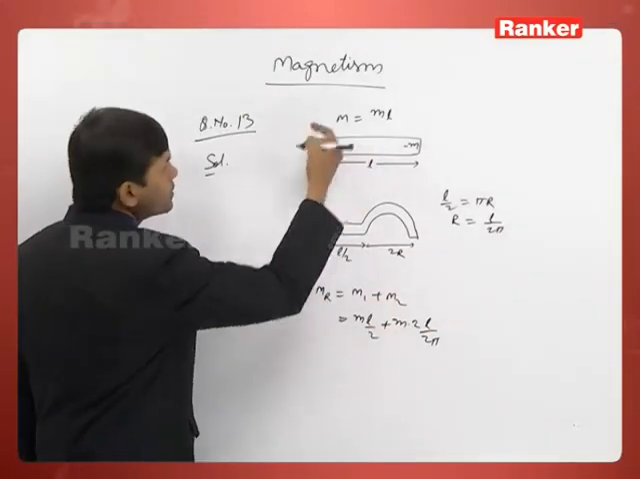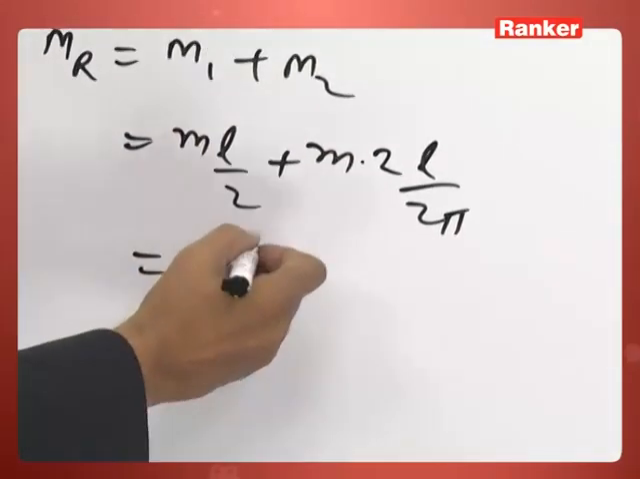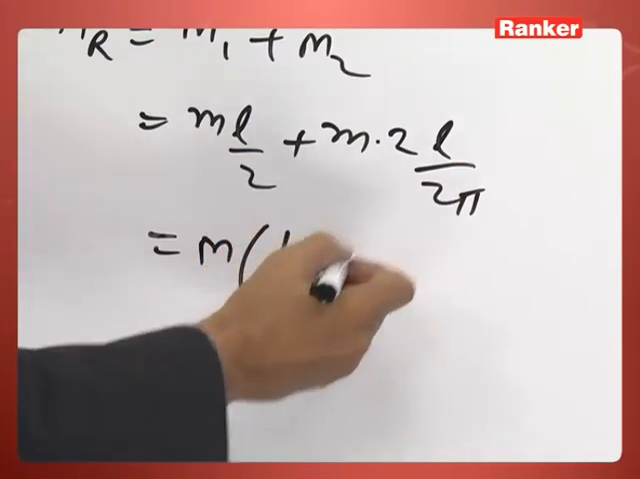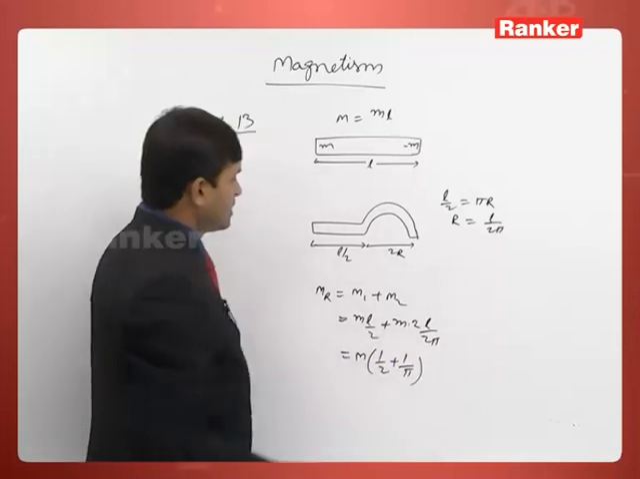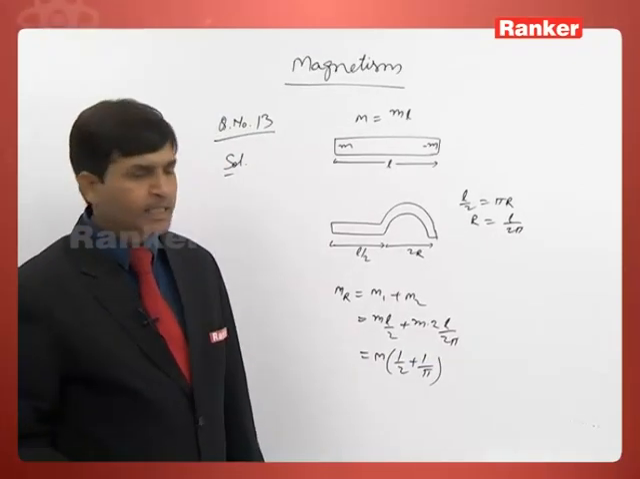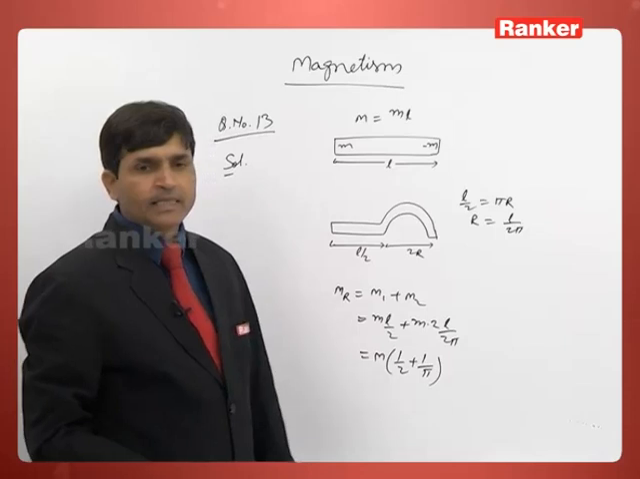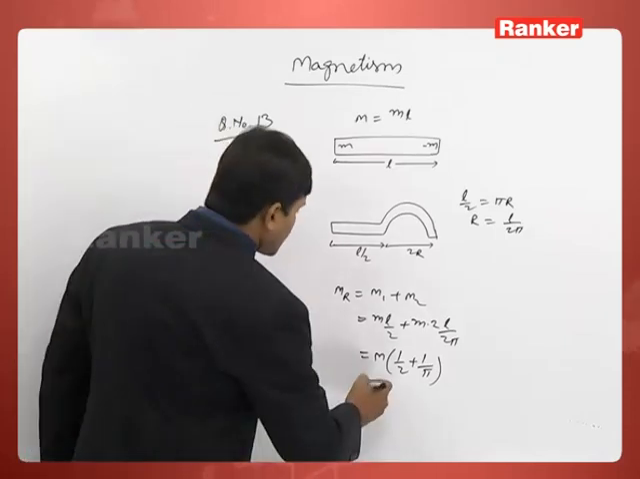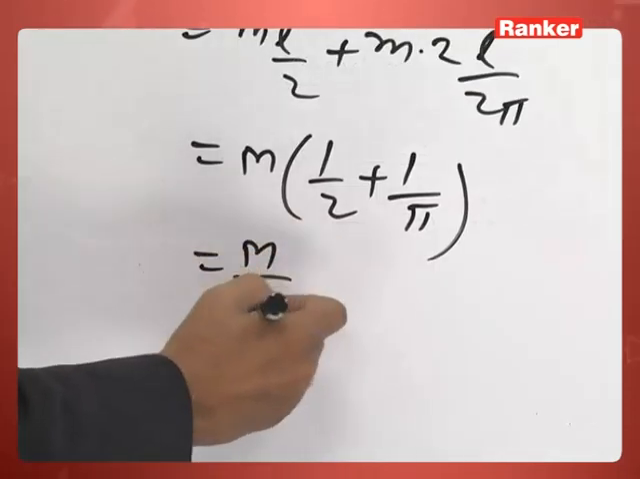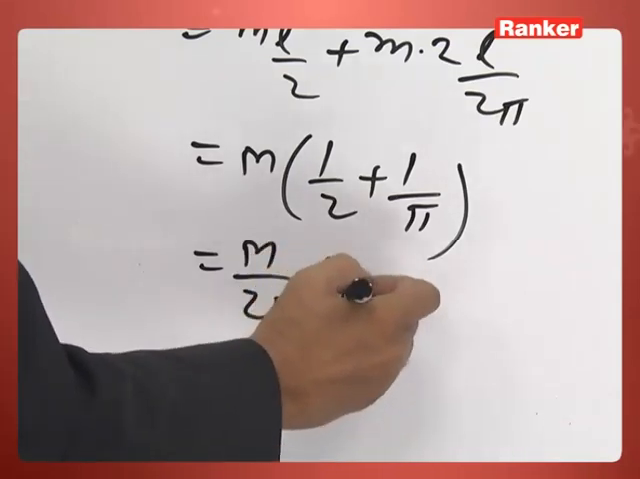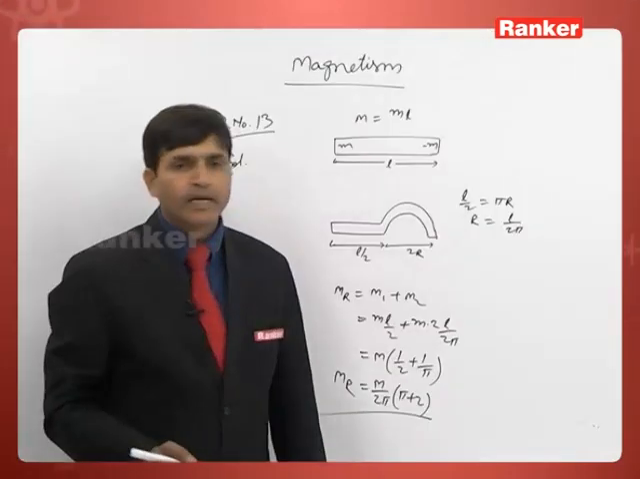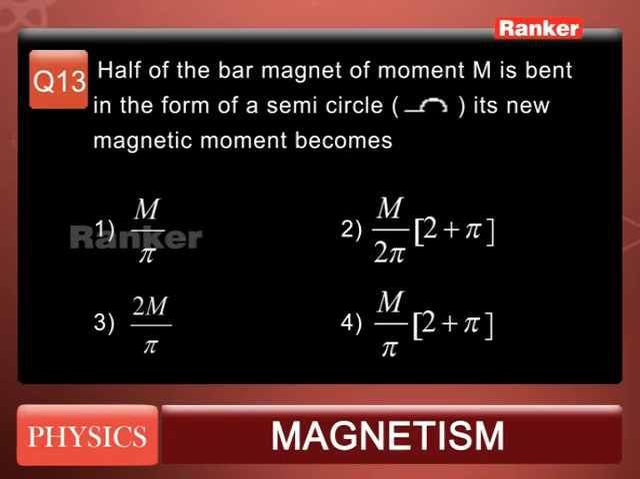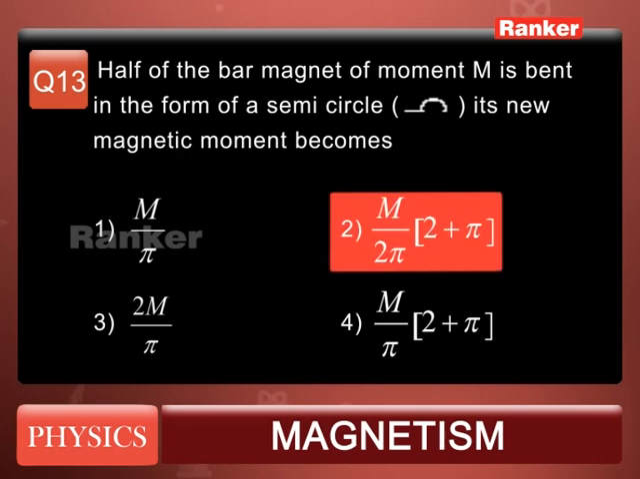So m into L is capital M. So capital M times (1 by 2 plus 1 by pi). This is the resultant magnetic moment, and if we take 2 pi as common, M by 2 pi, then it will be (pi plus 2). This is the resultant magnetic moment. So our correct option is option number 2. So answer 2 is the correct answer.